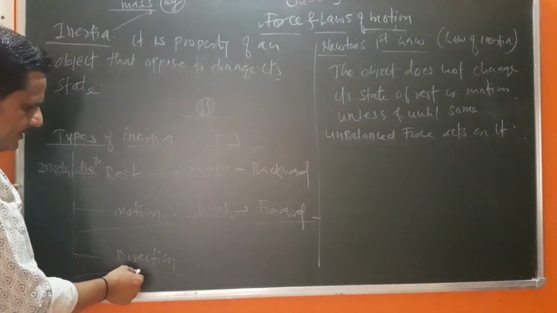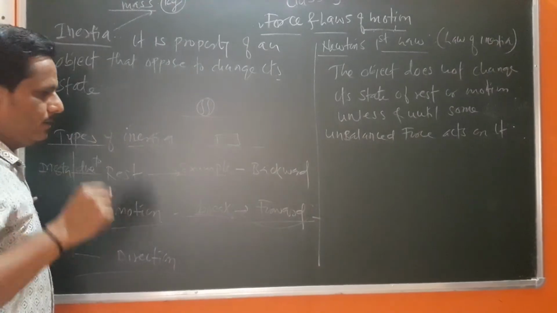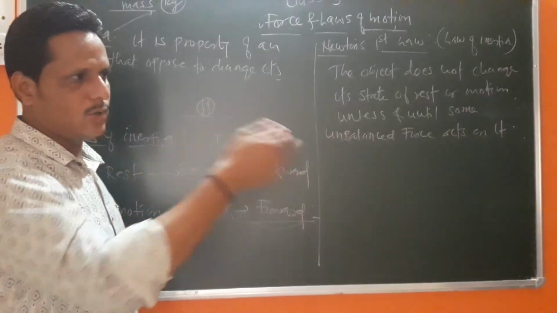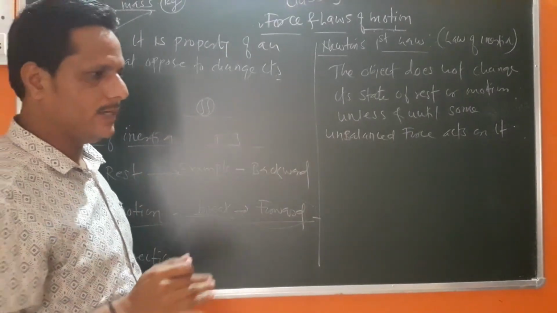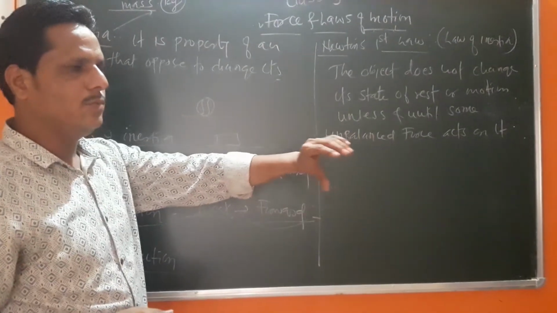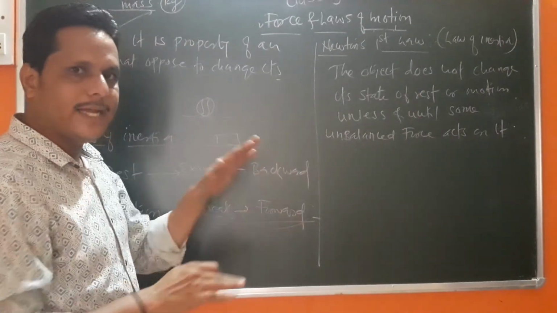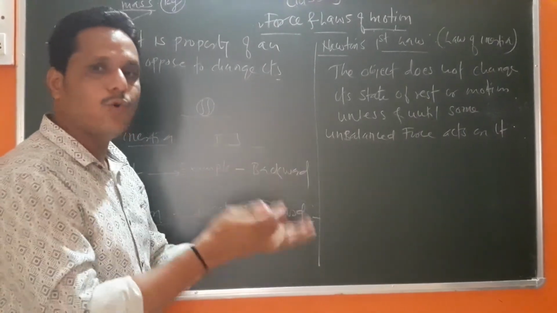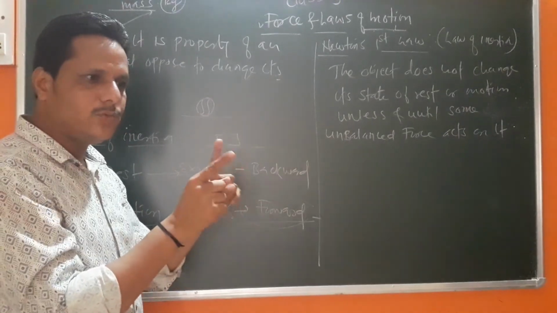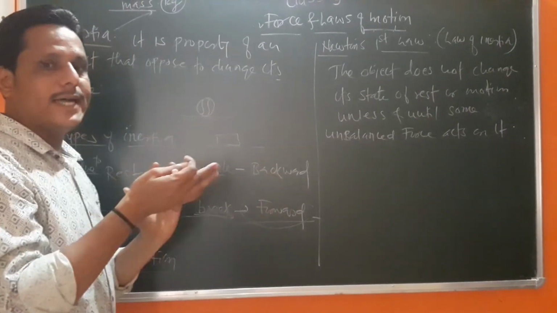Get it? See that again, if you try to oppose this motion, you see the effect. If you try to get out of a moving train and you suddenly stop... Often, when a train or local slows down a little, we try to get off. In that case, if we jump and stop immediately at the spot, there are chances of falling down, because we are in motion and we come directly to rest, so that opposes it, and the opposing actions are going to occur. So try to avoid them.